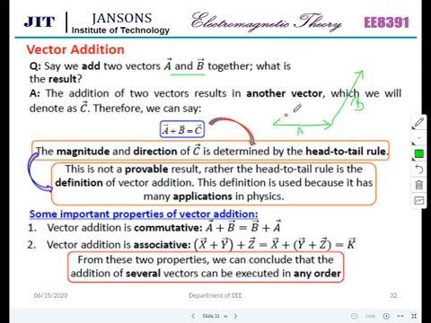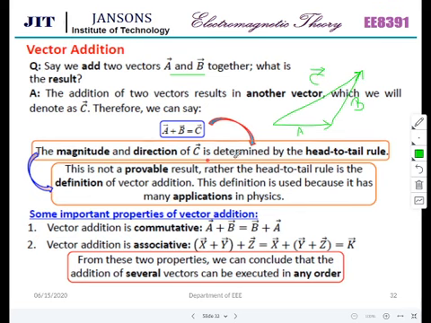Then from the tail of A to the head of B, we connect and get the vector C. So this is the head to tail rule.